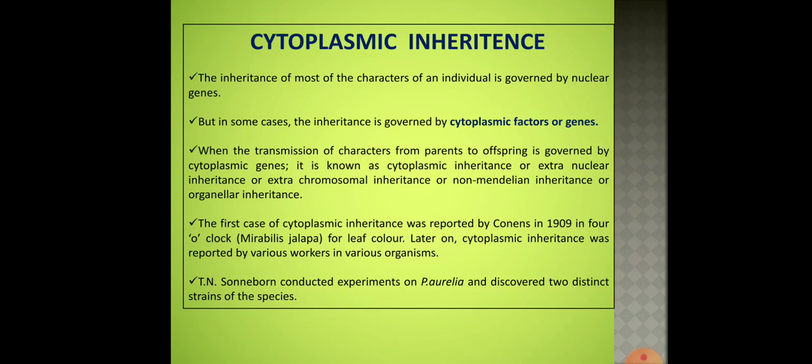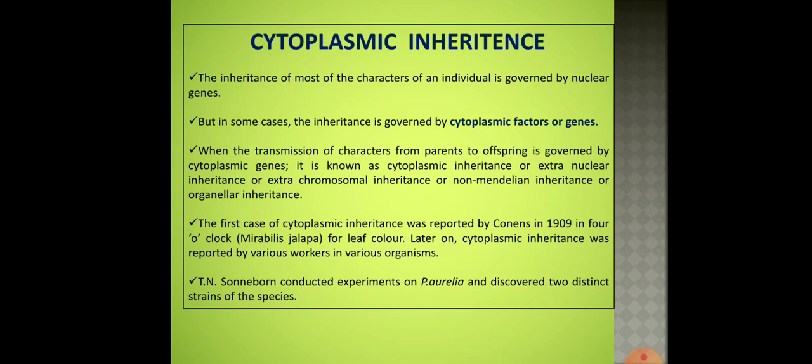Now for example, why do we call it extranuclear inheritance? This inheritance is controlled by cell organelles other than the nucleus, so it is extranuclear. Extra chromosomal because it is other than chromosomal inheritance. Here no chromosomes are involved, no DNA is involved, and no nuclear genes are involved.